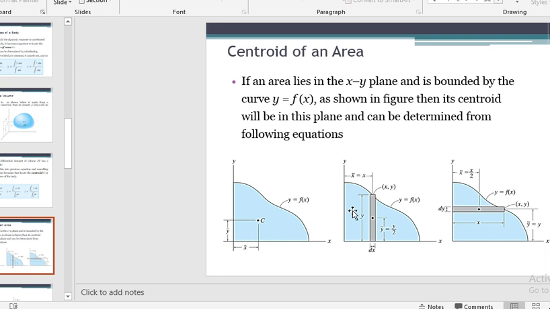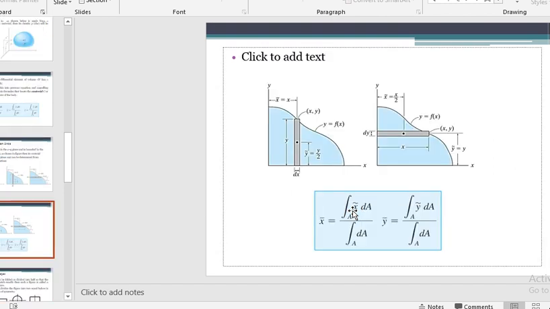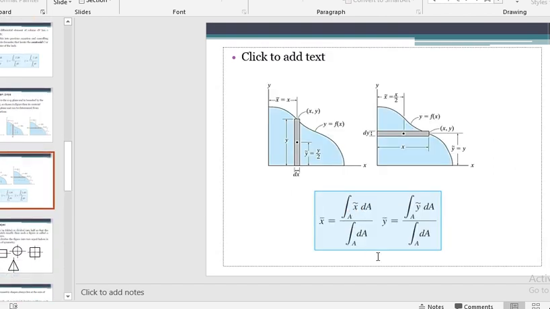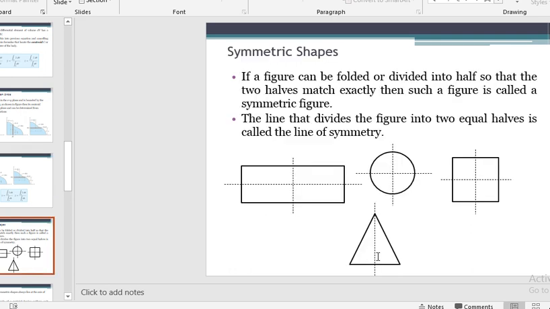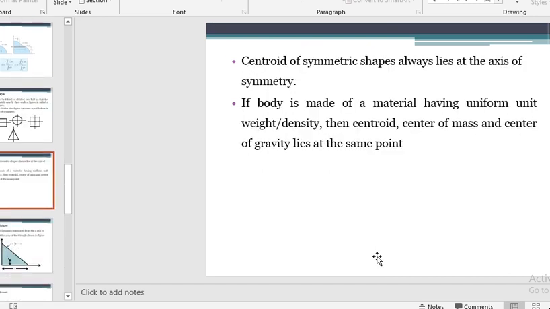Center of area: if an area lies in the xy plane and is bounded by the curve y equal to f(x) as a function of x, as shown in the figure, then its centroid will be in the plane and can be determined from these equations. And we can solve this using Pappus theorem. These are different symmetric shapes and their centers of area are given. The centroid of a symmetrical shape will always lie on the axis of symmetry.